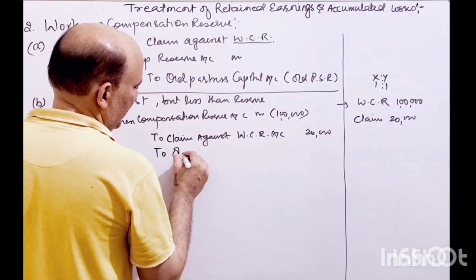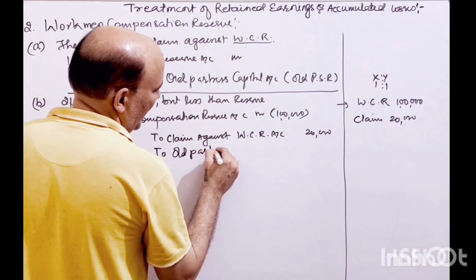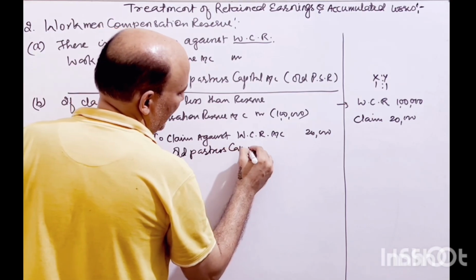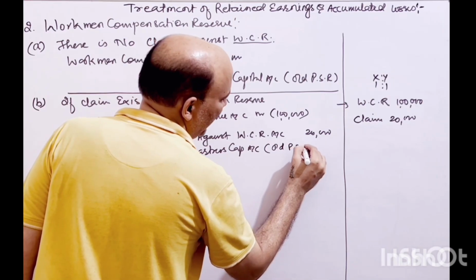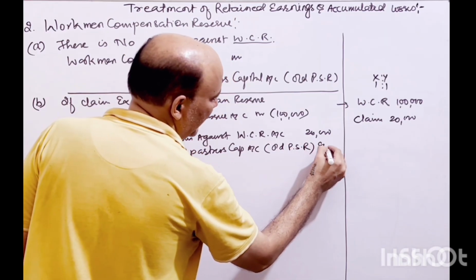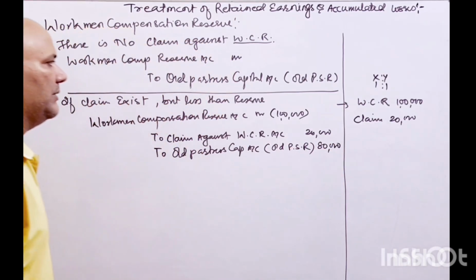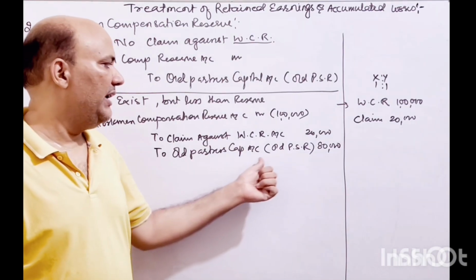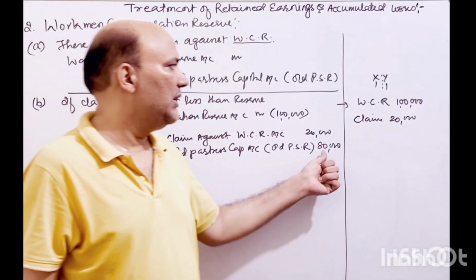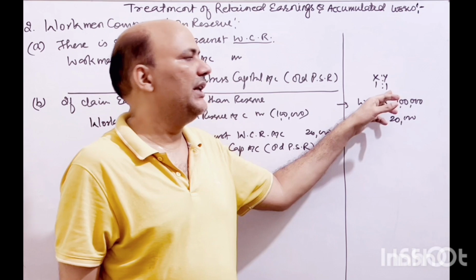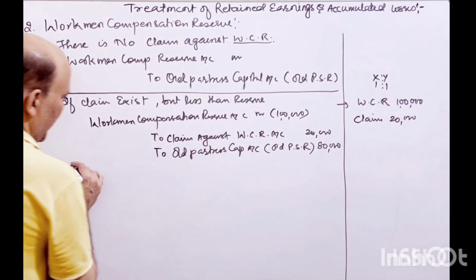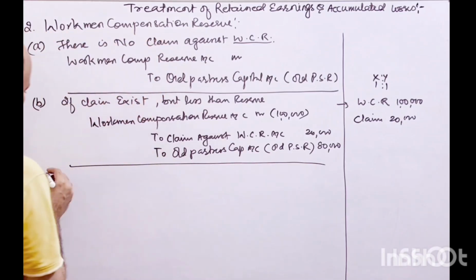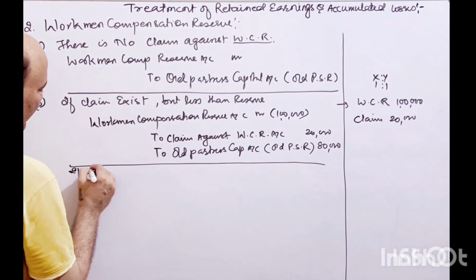So old partners' capital accounts in the old profit sharing ratio, right? So in that condition it is 80,000. So here X's capital account and Y's capital account will get 40,000 each because they are equal partners, so together they will get 80,000, right? This is the second case.